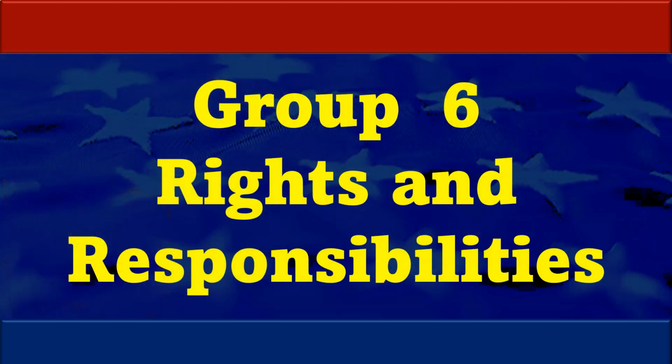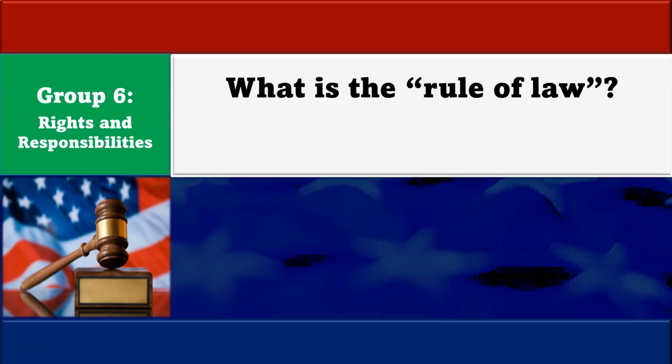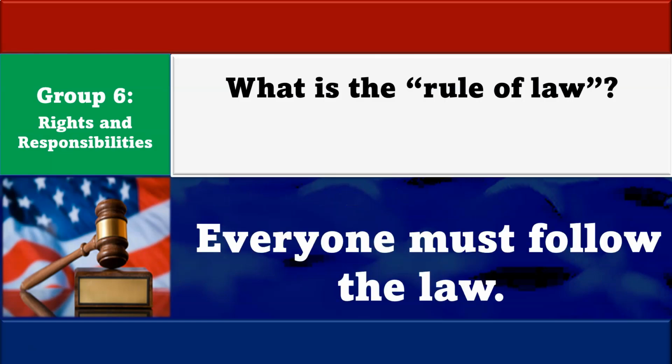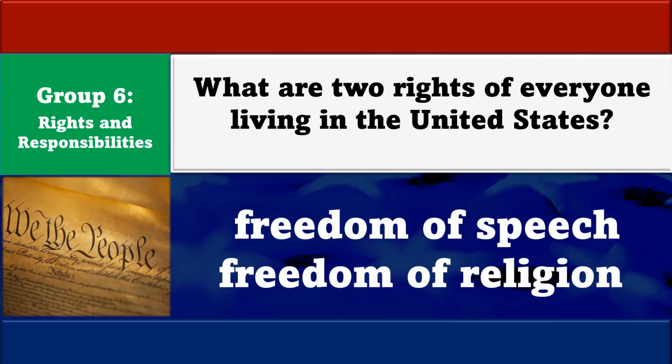In group number 6, we study rights and responsibilities of everyone living in the United States. What is the rule of law? Everyone must follow the law. What are 2 rights of everyone living in the United States? Freedom of speech and freedom of religion.